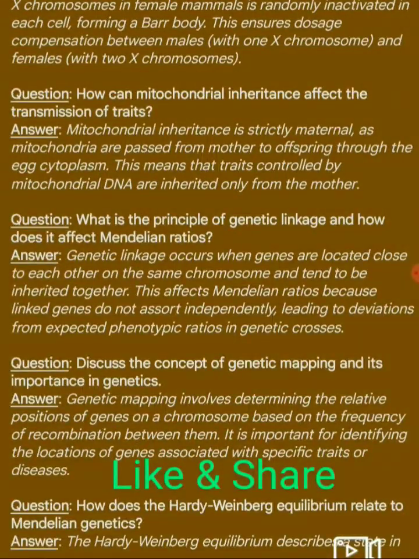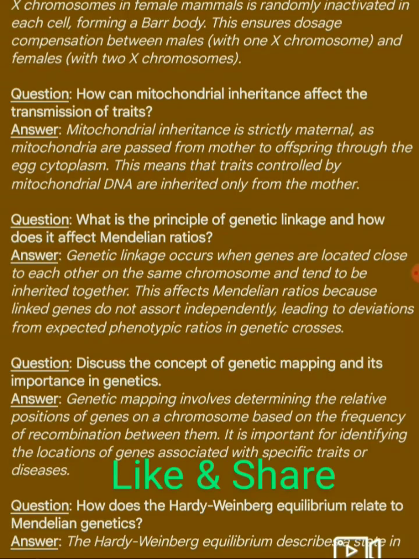Next question. How can mitochondrial inheritance affect the transmission of traits? Answer: mitochondrial inheritance is strictly maternal, as mitochondria are passed from mother to offspring through the egg cytoplasm. This means that traits controlled by mitochondrial DNA are inherited only from the mother.